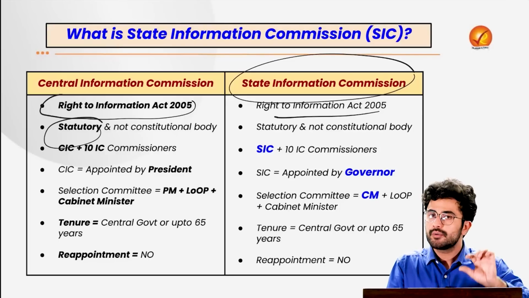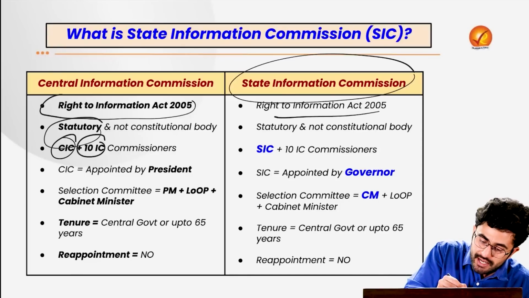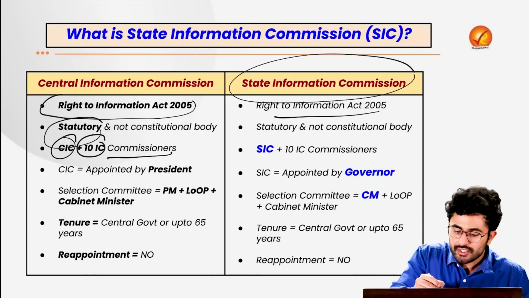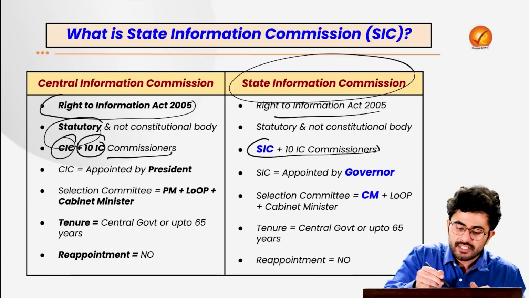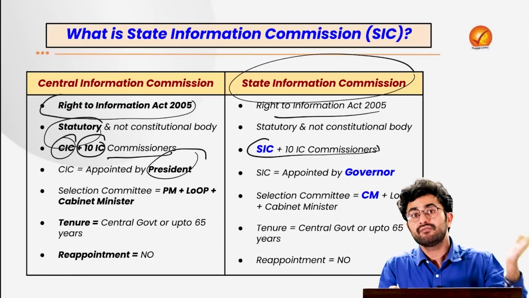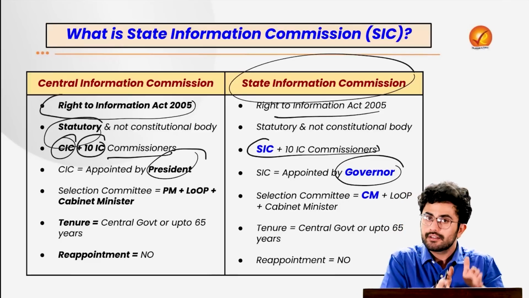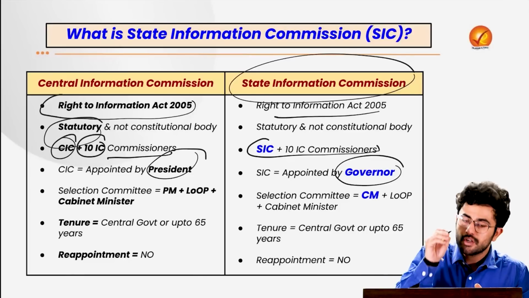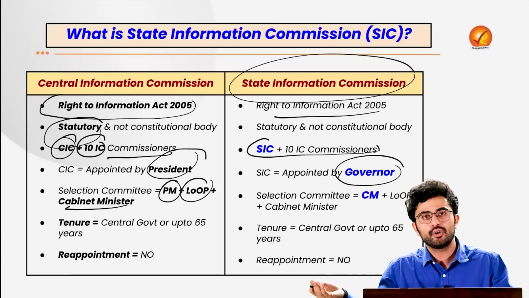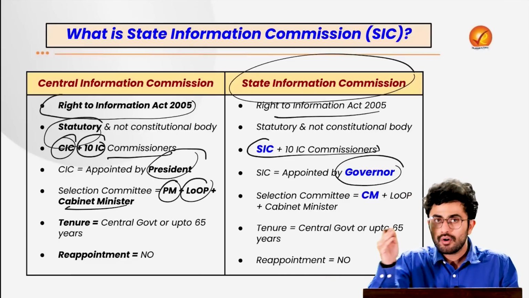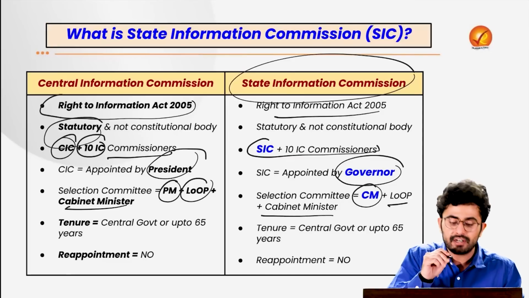Now, in the Central Information Commission, there is appointment of a Chief Information Commissioner and up to 10 Information Commissioners. The same structure is also followed in the State Information Commission. Here, the Chief Information Commissioner is appointed by the President. The State Information Commissioner is appointed by the executive head of the state, that is the Governor. Here, the Selection Committee for the Central Information Commission constitutes the Prime Minister, the Leader of Opposition and a Cabinet Minister, who is a nominee of the Prime Minister. In the Selection Committee of the State Information Commission, the Prime Minister is replaced by the Chief Minister, along with the Leader of Opposition and a Cabinet Minister.